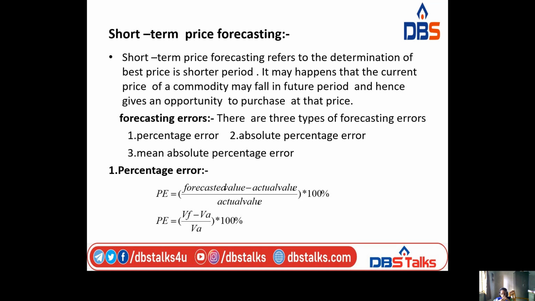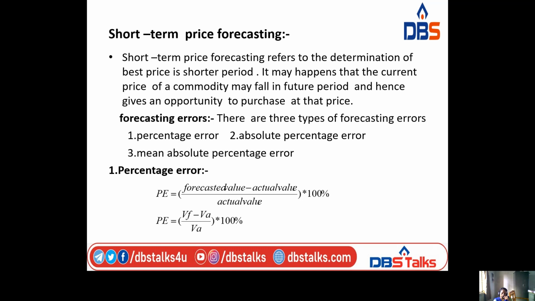First, percentage error: PE equals forecast value minus actual value by actual value. Taking VF as the forecast value and VA as the actual value, percentage error equals (VF minus VA) by VA into 100%.